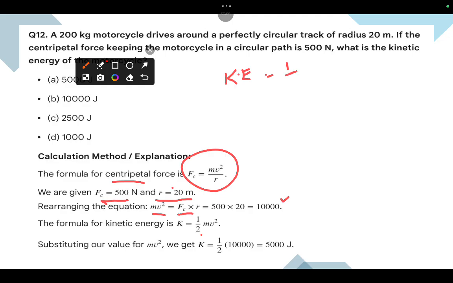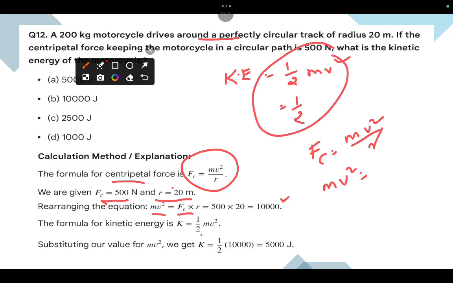You need to find the kinetic energy. K equal to what formula? That is 1 by 2 mv square. In the given data, what is m? Of course m is given. Why can't you use this formula? Okay, according to centripetal force we should go. The centripetal force is mv square by r. From this one we will get mv square. We can directly go this way, but as per the context we should go according to the centripetal force. That is the reason mv square by r equal to Fc.